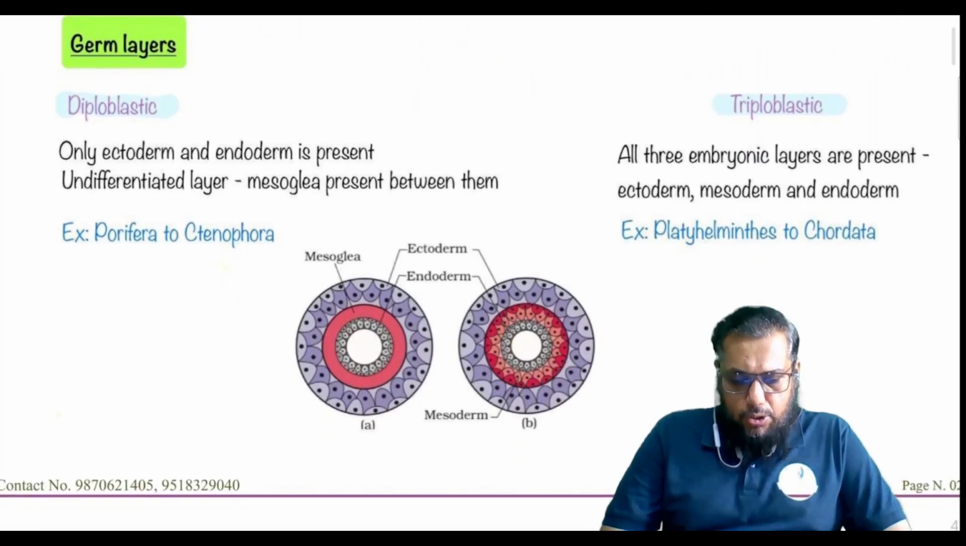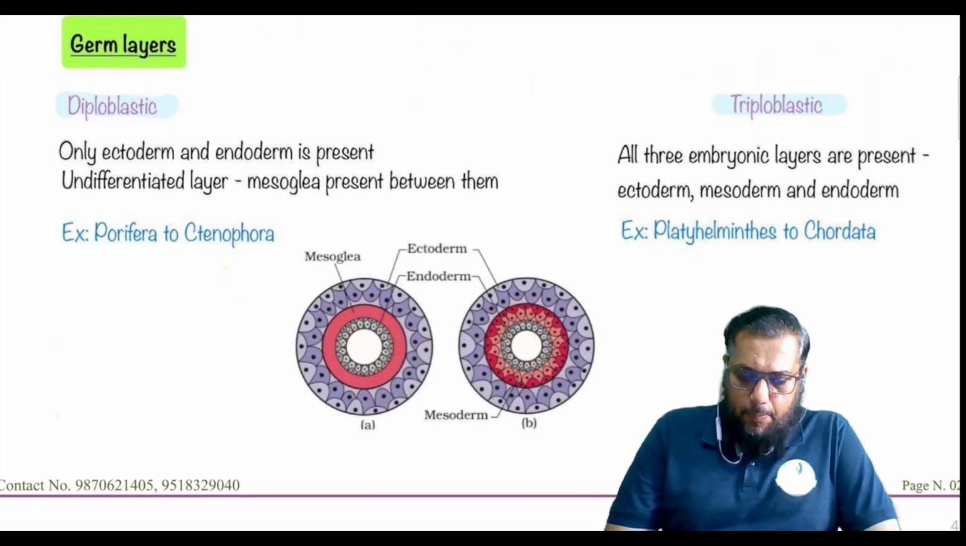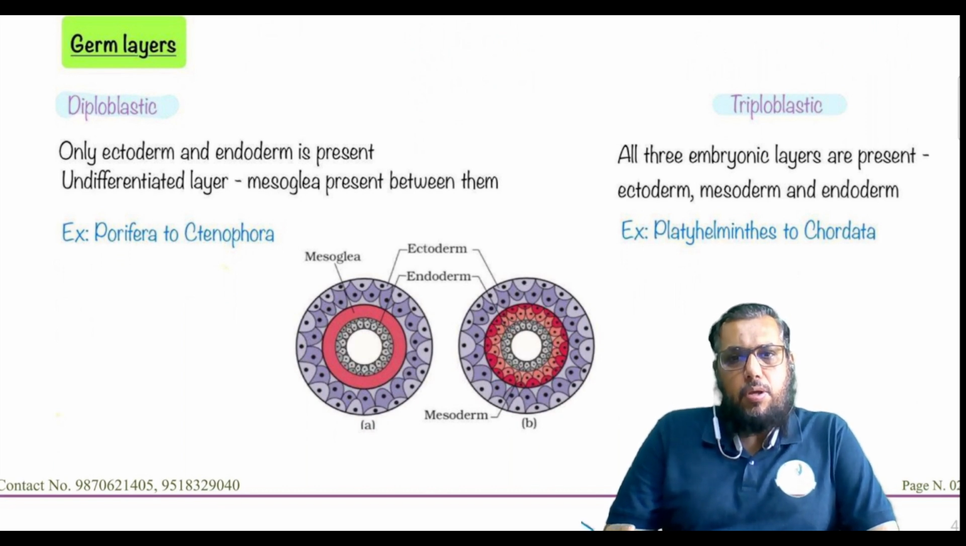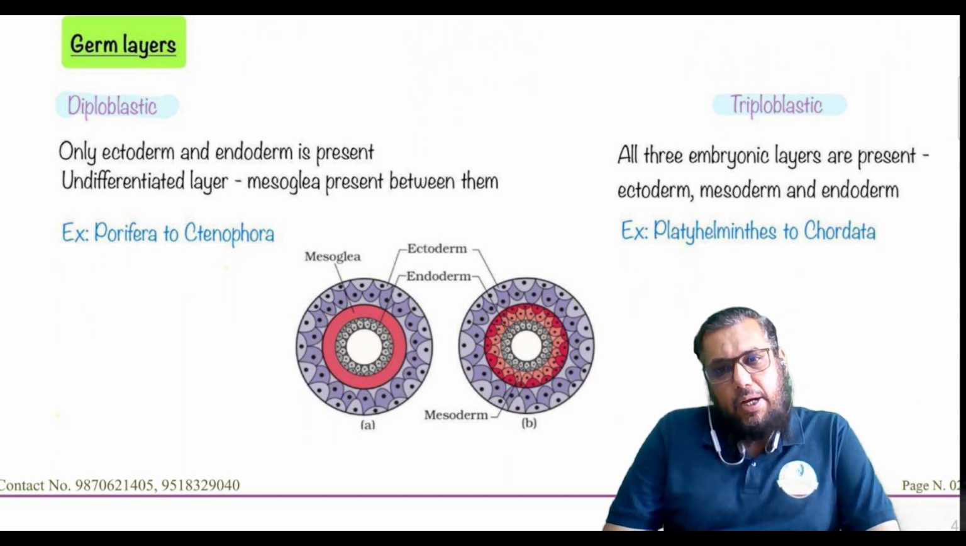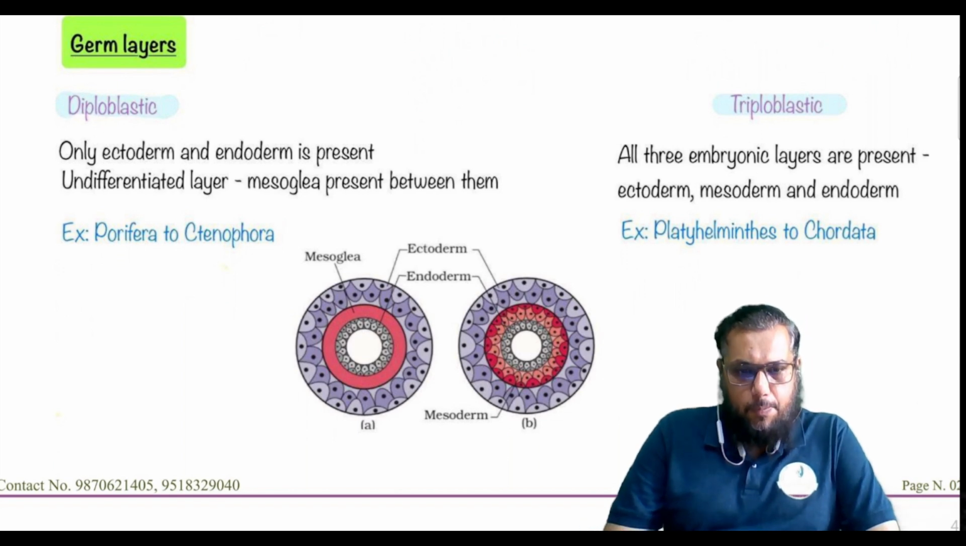Another criteria that is used for classification of animals is the germinal layers. Now, with respect to germinal layers, what are these germinal layers? Germinal layers are found in the embryonic stages of development. And it is these germinal layers that divide and differentiate and result in the formation of different types of tissues.